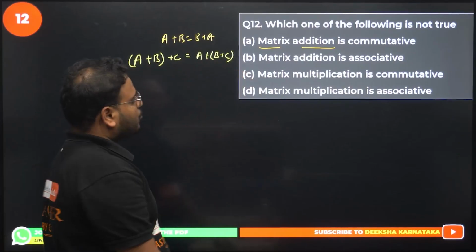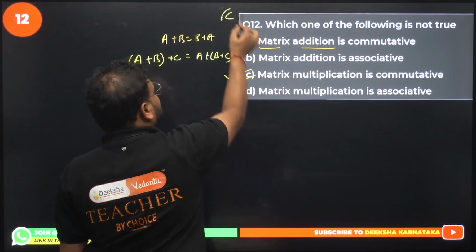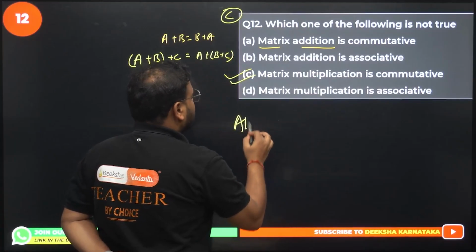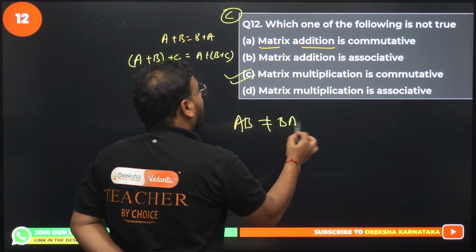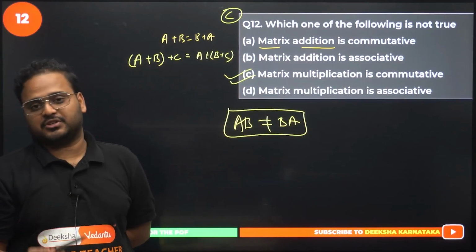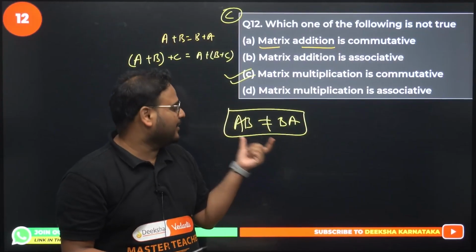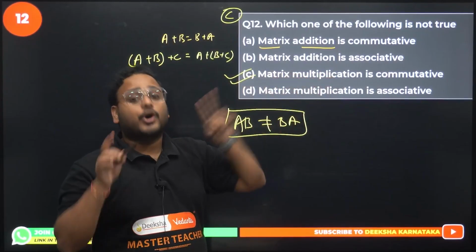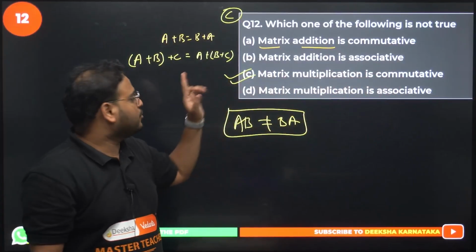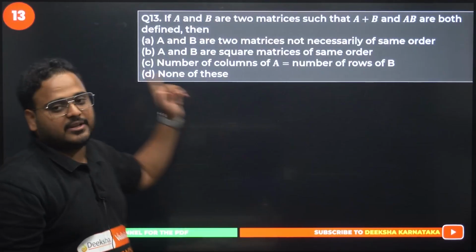B is also true. Okay, this is the false statement and the correct choice. This is not right. AB is not always equal to BA. Not always. Only in special cases, otherwise not possible. You can't get that right. Okay, that's why this statement is wrong, and they're looking for what? Not true. They're looking for false statements. So correct choice is option C. C is the answer.